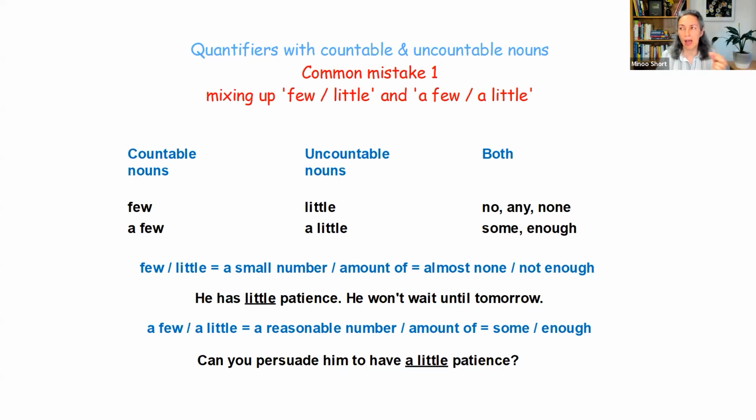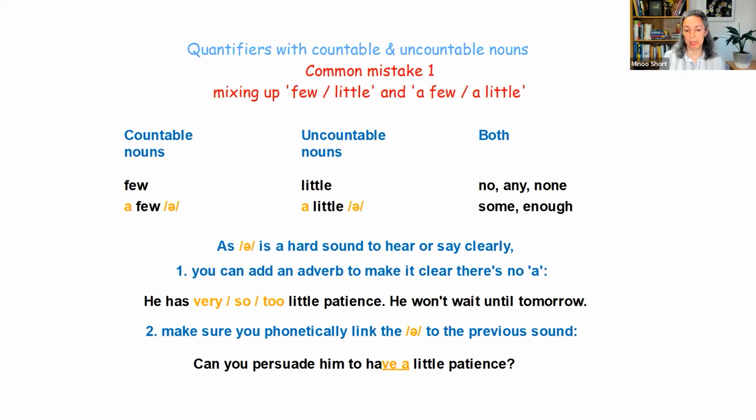Few, a few. How do we make it clear when we speak or catch it when someone else is using them? So my two tips here would be, for the one that doesn't have the 'a' sound, few and little, you can add adverbs to make it clear that there is something else. And the adverbs that you can add are very, so, and too.